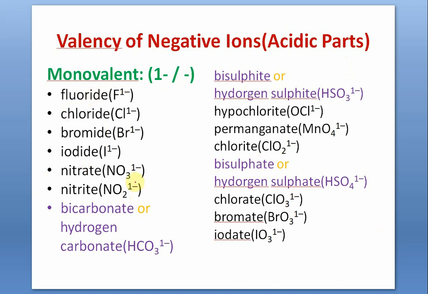And the polyatomic ions nitrate, nitrite, bicarbonate or hydrogen carbonate HCO3 1 minus, bisulfite or hydrogen sulfite HSO3 minus, hypochlorite OCl minus, permanganate MnO4 minus 1, chlorite, bisulfate or hydrogen sulfate HSO4 minus, chlorate, bromate, iodate.